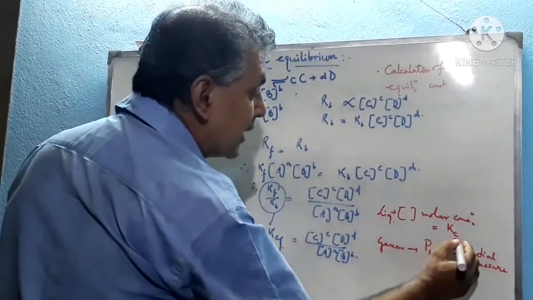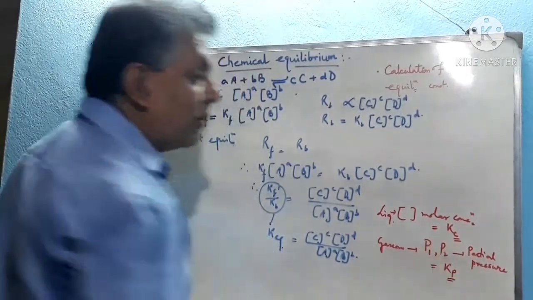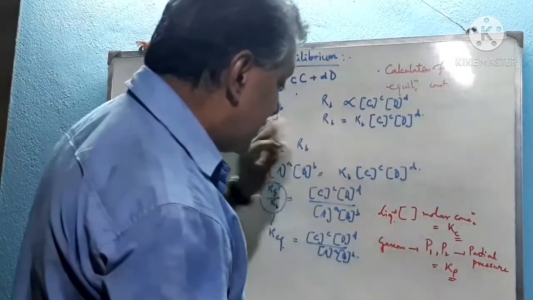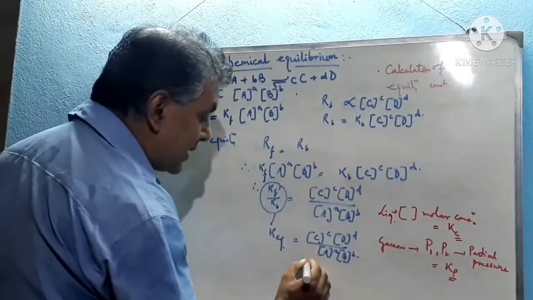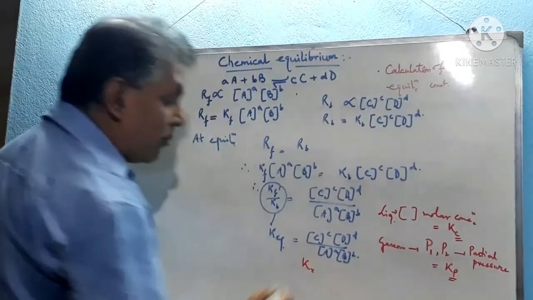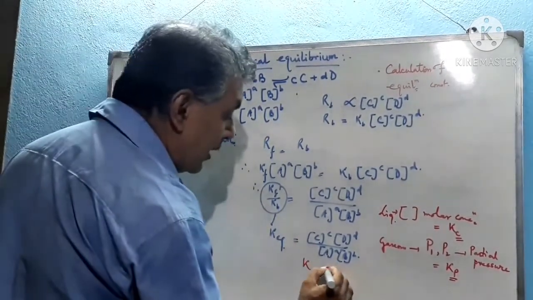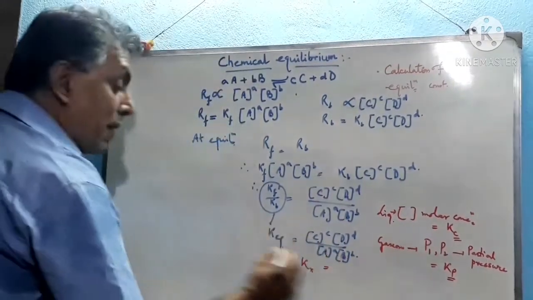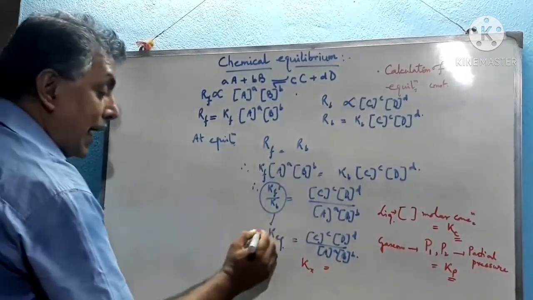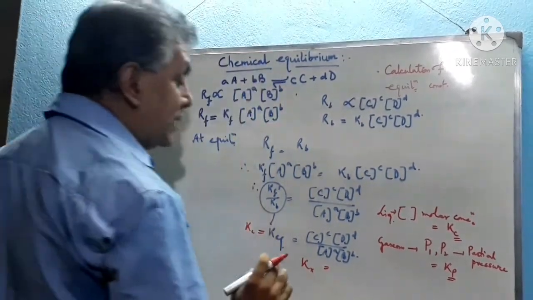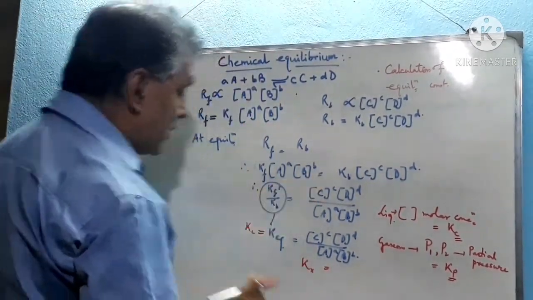So Kc is an equilibrium constant, and Kp is also an equilibrium constant. Kc is in case of a liquid system, and Kp is in case of a gaseous system. And also we can express the equilibrium constant with respect to the mole fraction. Therefore, see this, this is Kc, because we can assume that these are in the liquid state. That's why we express this in molar concentration.